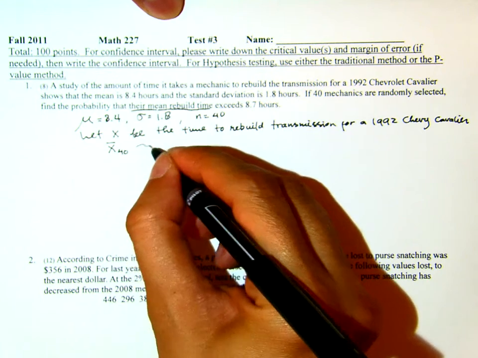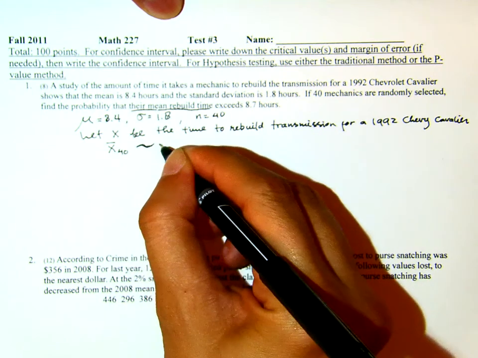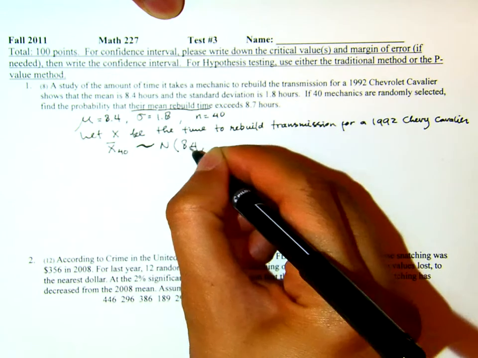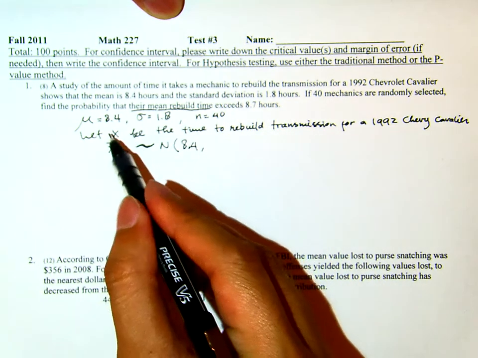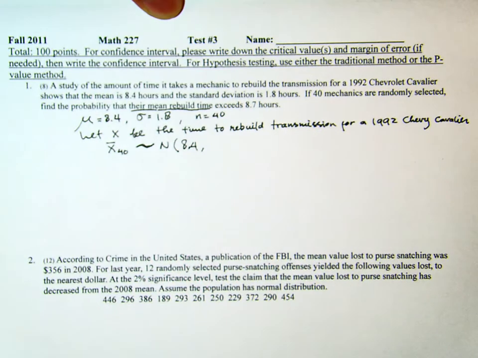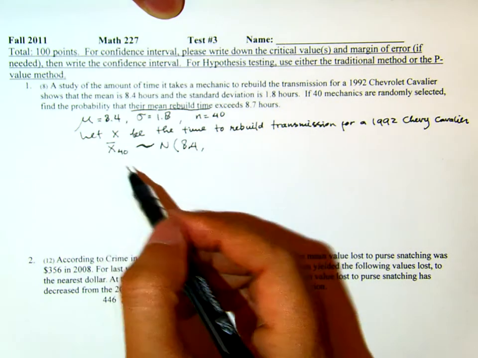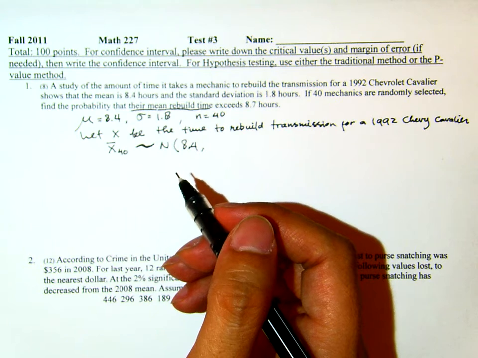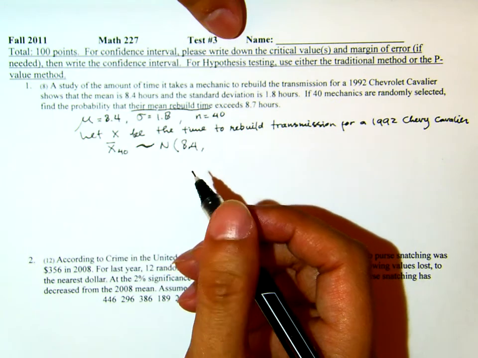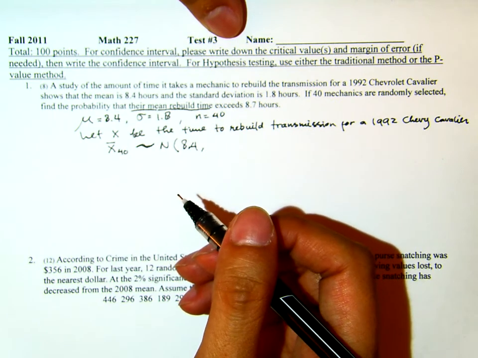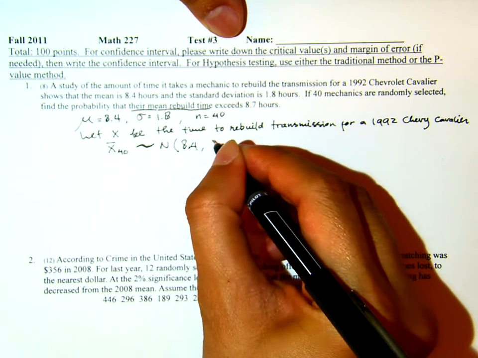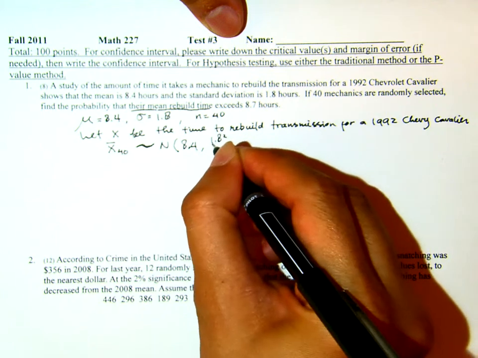Then, according to the central limit theorem, it will be normally distributed with mean 8.4. Notice the difference. X here is the underlying distribution, which is not necessarily normal. Now the average of 40 such data will, according to the central limit theorem, be normally distributed with mean 8.4 and the variance, I think I should say, 1.8 squared over 40.